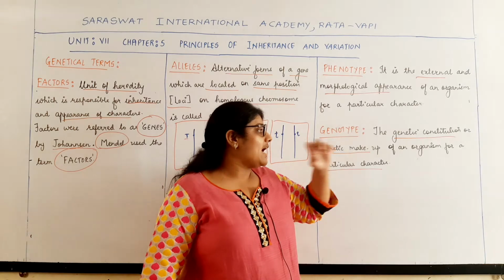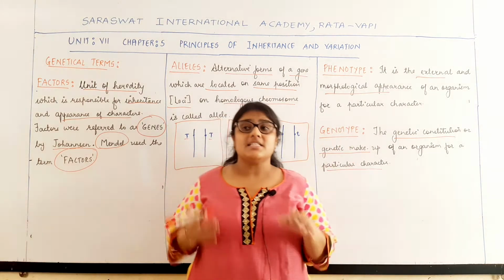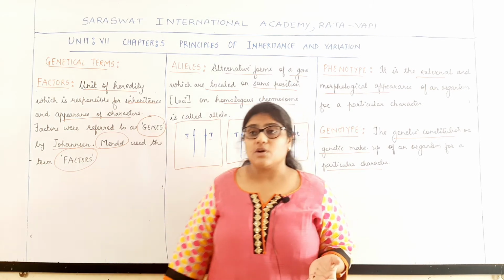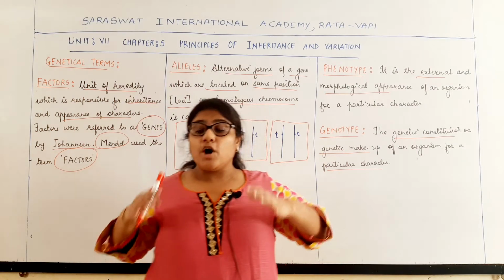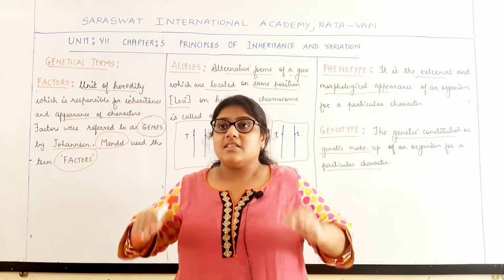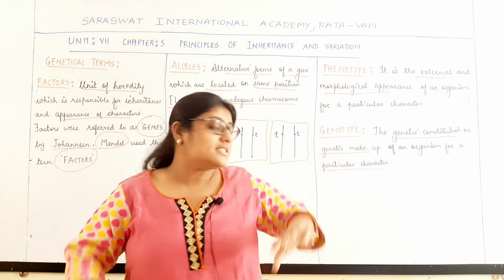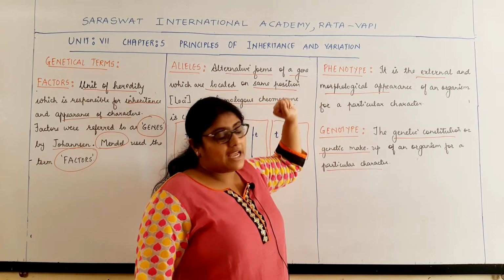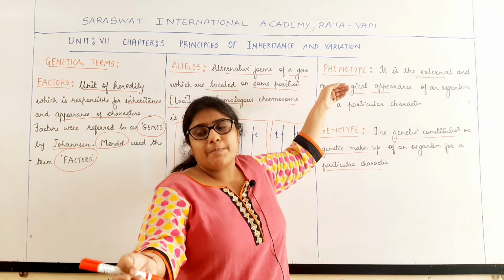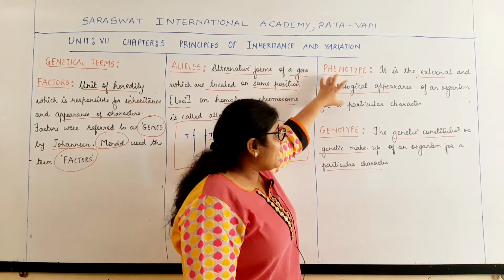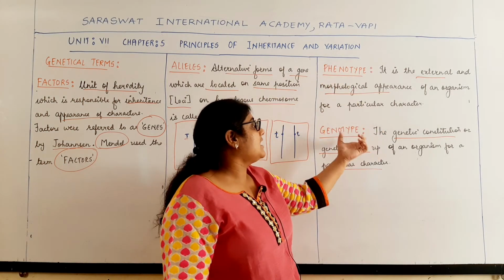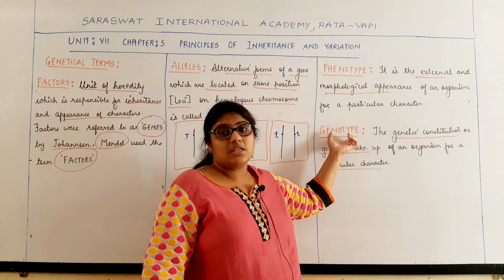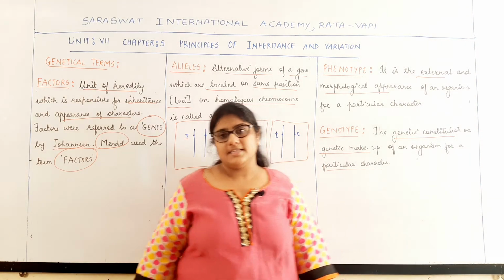So what is genotype? Basically the genetic constitution for a particular character within an organism is called the genotype. For a character, the genes are responsible and the genes together constitute the genotype. So two terms, genotype and phenotype. Phenotype is the external appearance of the character, but that external appearance is due to the presence of the genes, and those genes constitute the genotype of an organism.